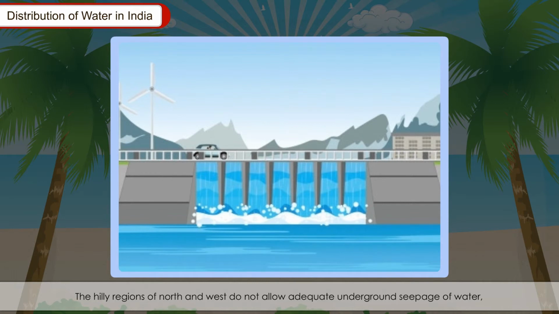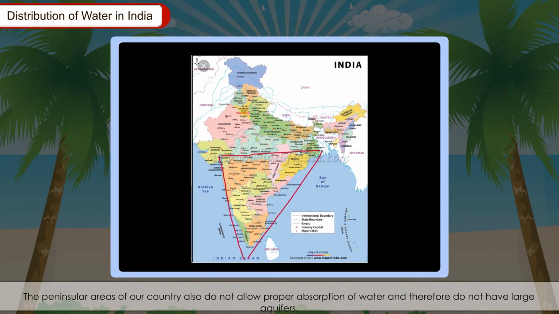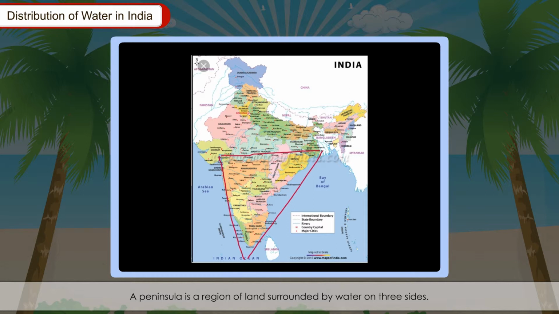The hilly regions of north and west do not allow adequate underground seepage of water, so the groundwater is mostly limited to low-lying areas such as valleys. The peninsular area of our country also does not allow proper absorption of water and therefore does not have large aquifers. A peninsula is a region of land surrounded by water on three sides.